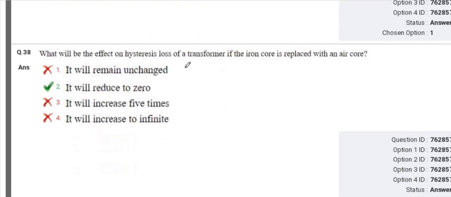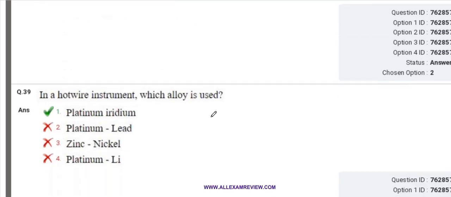What will be the effect on hysteresis losses on a transformer if the iron core is replaced with an air core? So we know if there is no iron core, there is no magnetism effect, and no magnetostriction effect either. So if an air core is there, then the hysteresis loss becomes zero, because the hysteresis loss occurs due to magnetostriction. There is no possibility of magnetostriction, so it will become zero.